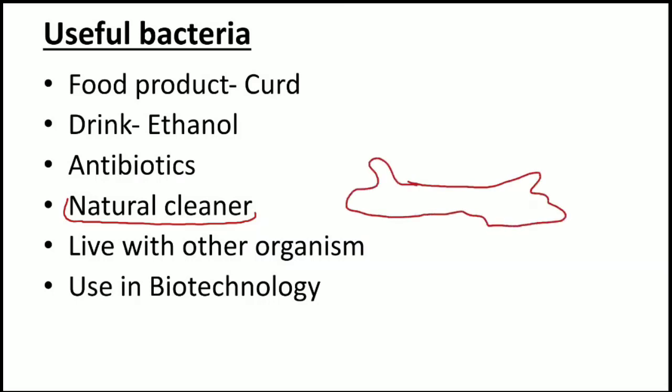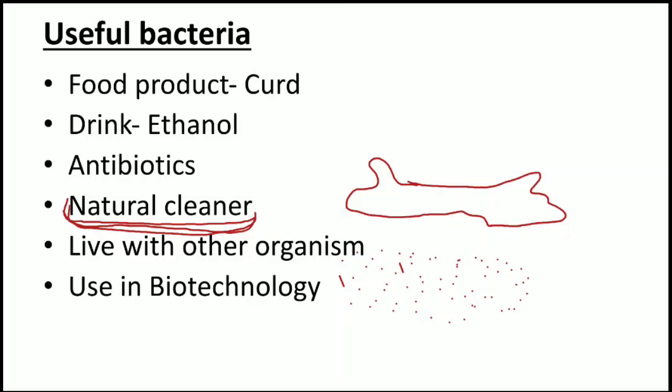Suppose this is any organism, if it dies, gradually many bacteria consume its body parts, all the tissues, and finally convert them into dust-like structures. So basically they are natural cleaners. They are decaying all the dead plants and animals' bodies.